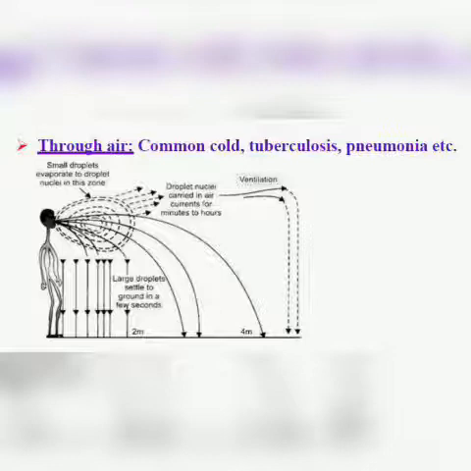How? That person standing nearby will breathe the air, and thereby the virus will enter the body of that person and start a new infection.